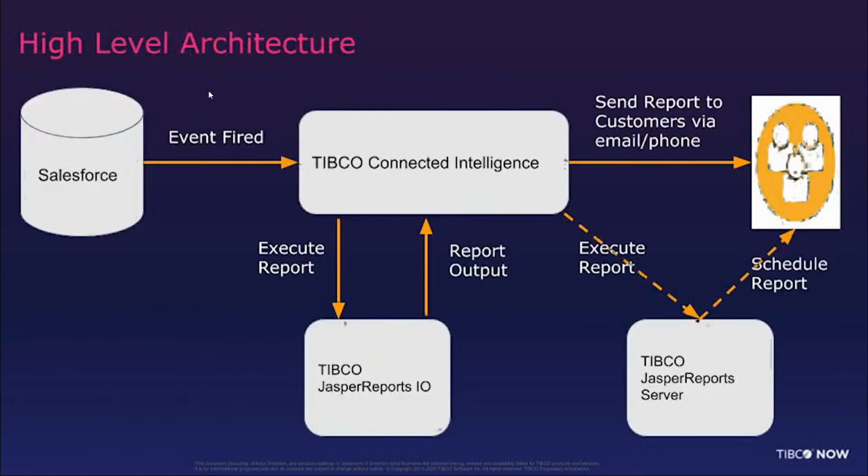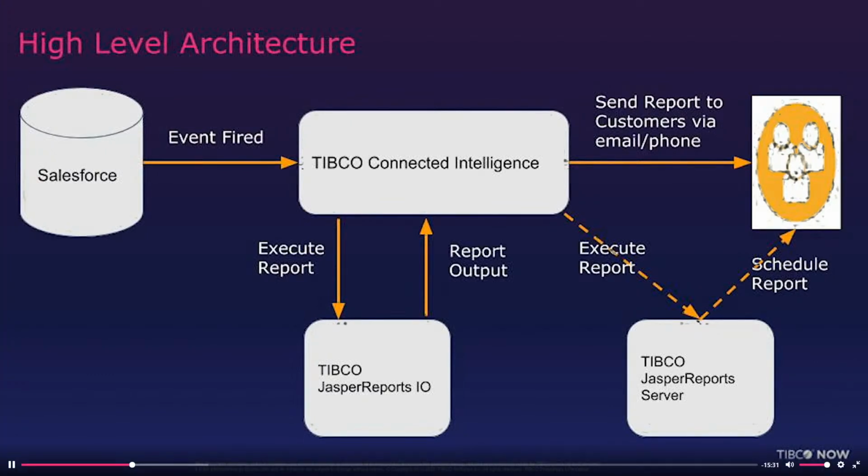Now let's look at the solution architecture of the report broadcasting scenario. As you can see in the solution architecture, we have Salesforce. It can be any other data source, but we'll be using Salesforce in this scenario. We have Salesforce, we have TCI, we have JRIO, and then we have the end users. Whenever there is a new data change in Salesforce, for example, a new opportunity is created, the Flogo connector reads the change, and then it executes a reporting service to JRIO.